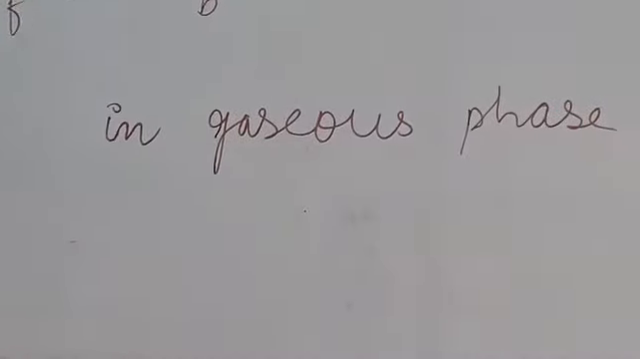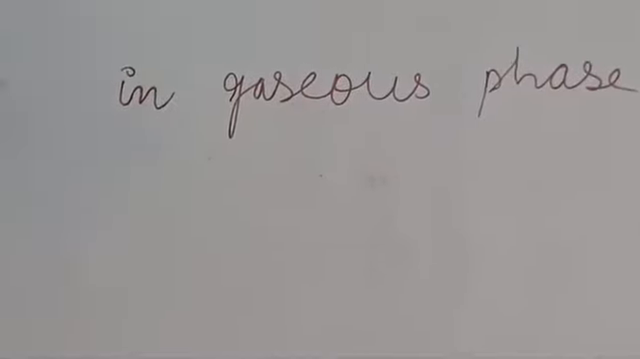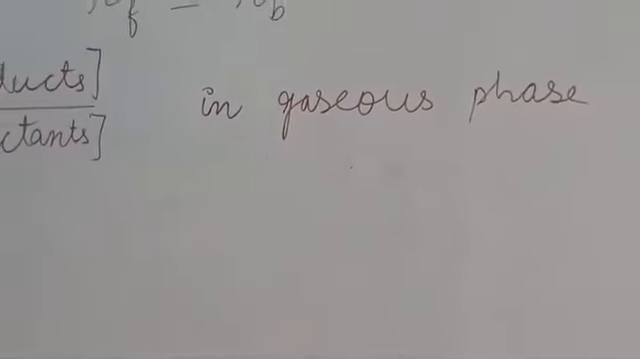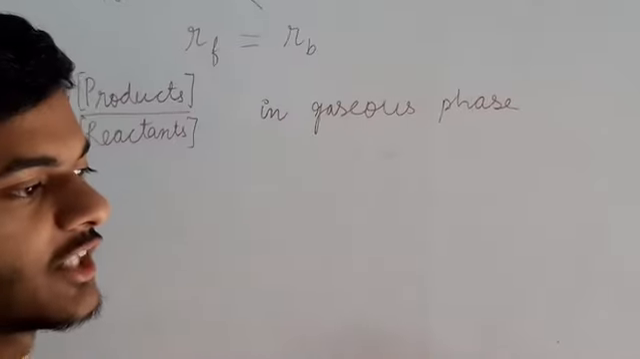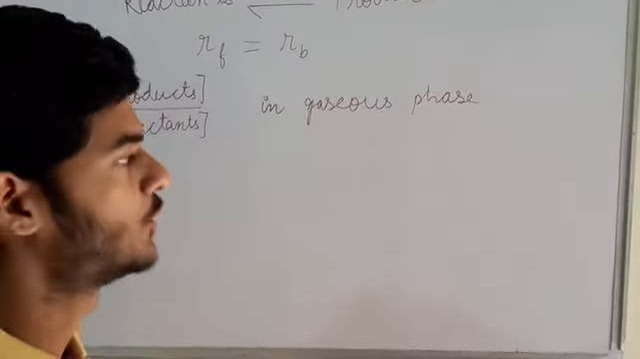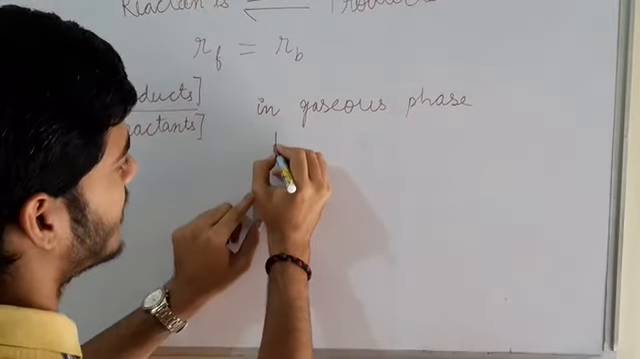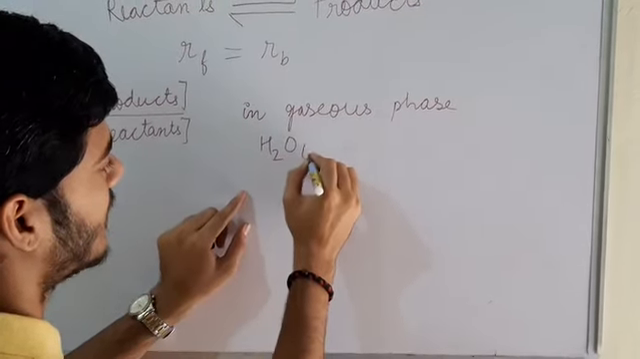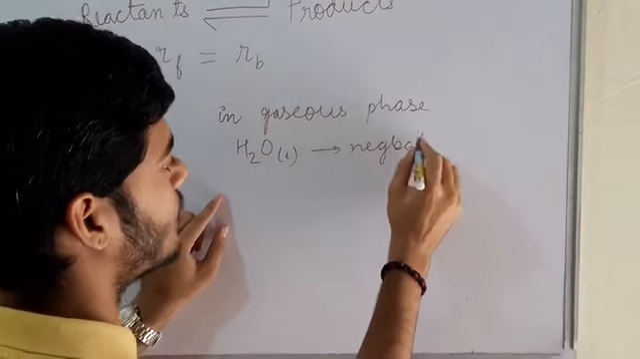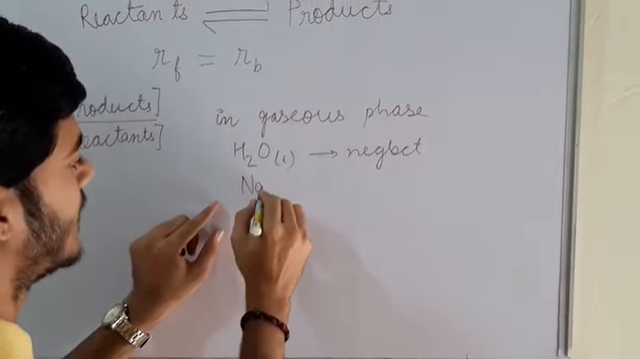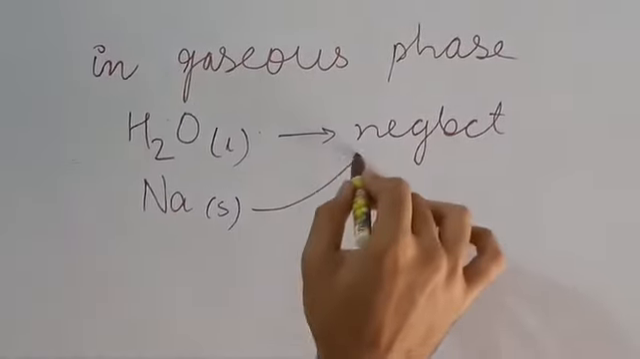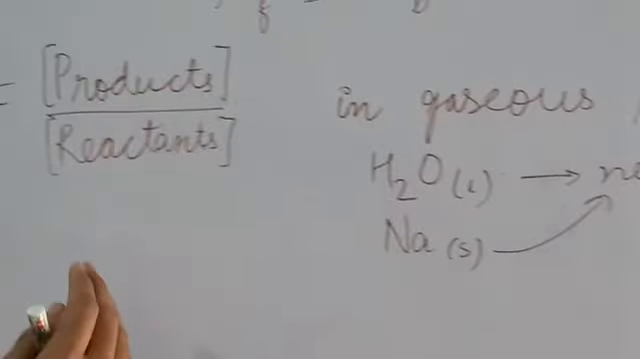Please don't consider the pure substances in the ratio, because pure substances in their particular natural form have a concentration of 1. So we neglect them when we put it in our Kc ratio. For example, we have H2O liquid, so we neglect it. And for example, we have sodium in solid form. These are all naturally existing forms, so we neglect all these forms when we write a ratio of this kind.